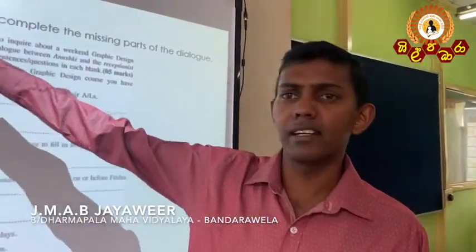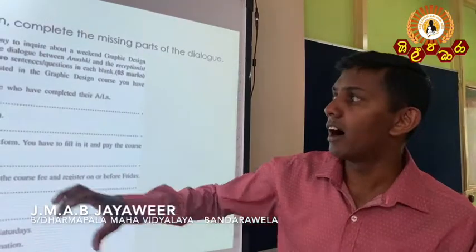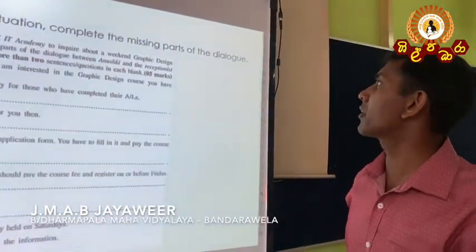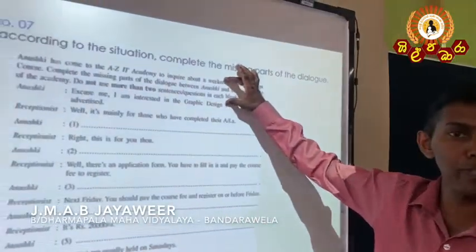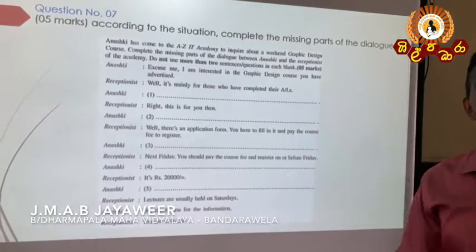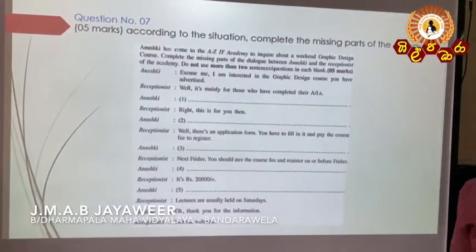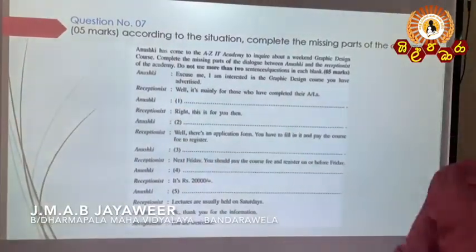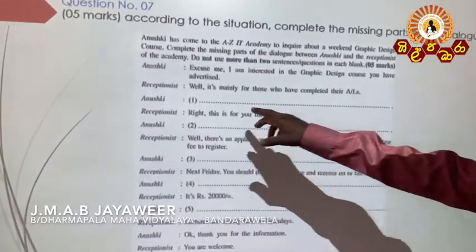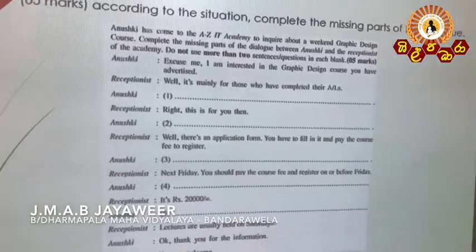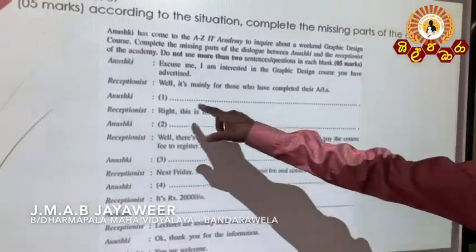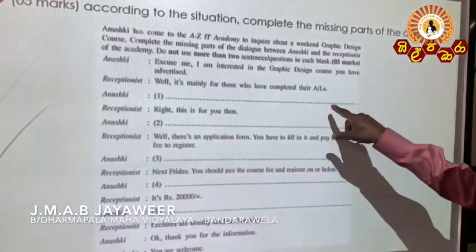Question number 7. This one is also a dialogue. According to the situation, complete the missing part of the dialogue. The situation has been given to you and one part of the dialogue has been given to you, then you have to fill in the other part. Now see, first blank: well, it is mainly for those who have completed their A-levels. Then you have to answer this.